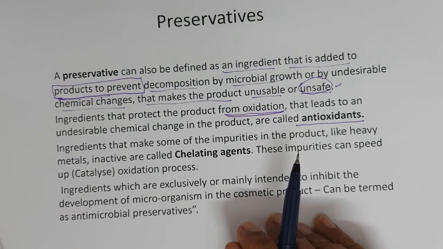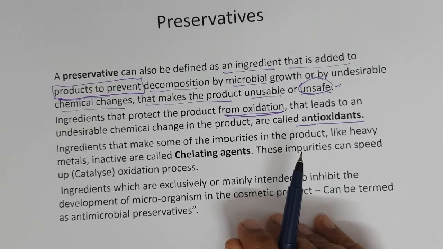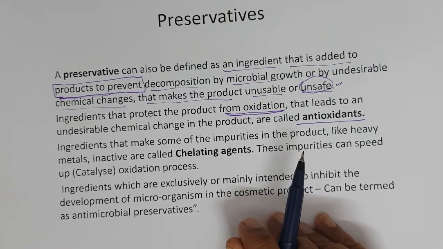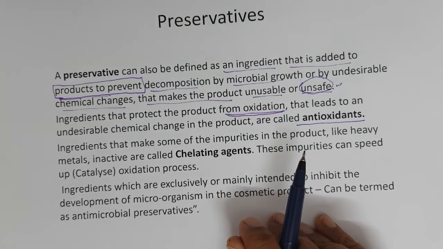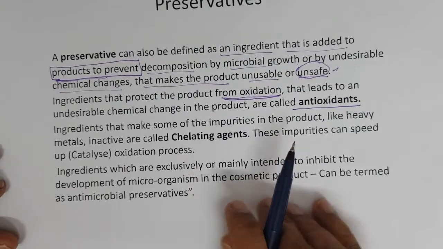Oxidation of the product can lead to undesirable chemical change. Either it can create an odor or the active ingredients can lose their potency.